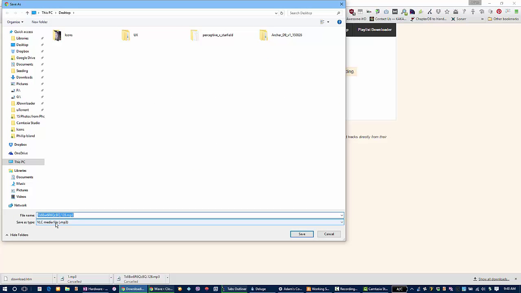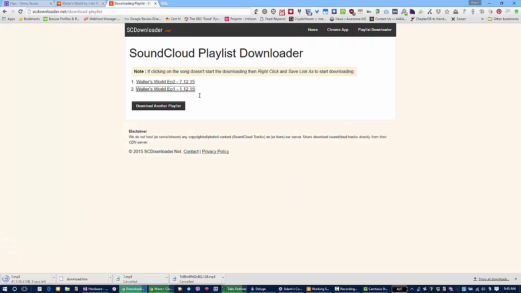You don't want that. So what you've either got to do is you can create Walter's World-1.mp3 and then grab this part without the 1 maybe and just do a control copy with your keyboard or right click and choose copy. And this way, as you progress through each episode, you just have to paste that back in and then put 2. You can also just, if you want to just call it 1, put it in a folder, create a new folder on your computer called My Show, and then save it. And then do the same.